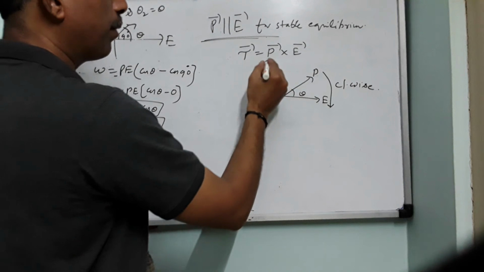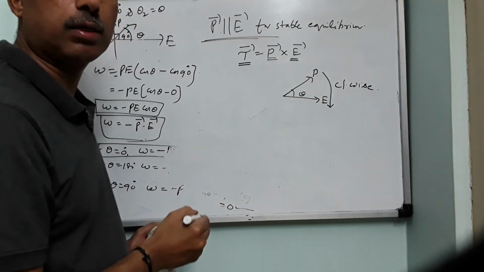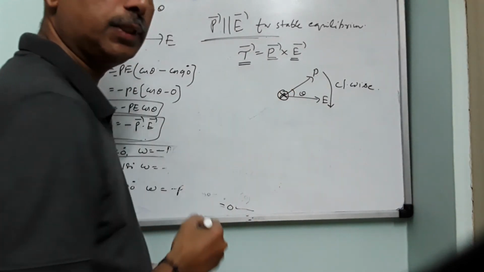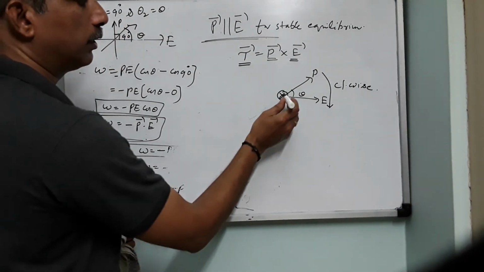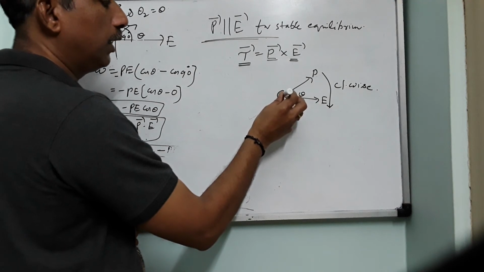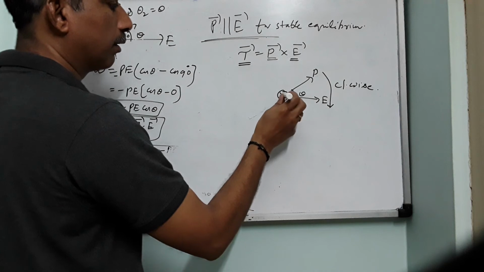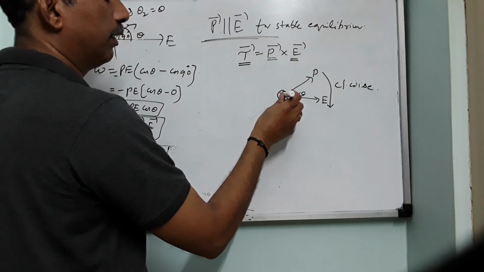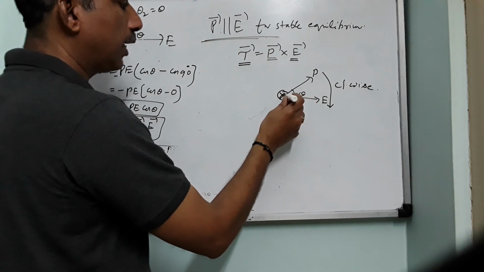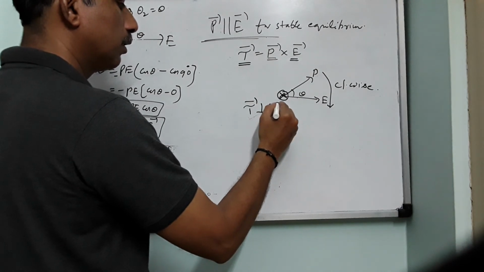So as a result, what will happen? Because of the rotation of these two vectors, a third vector originates, which is called torque. The torque will point into the plane of the board. The torque will be like this pen: as the pen is going inside, the torque also will be going inside. Now the pen is the torque vector, this is the E vector and this is the P vector. What is the angle between the pen vector and the E vector? This and this are at 90 degrees. So tau is perpendicular to E.